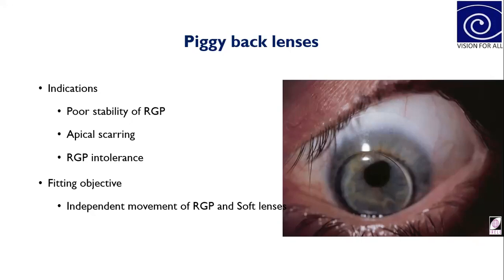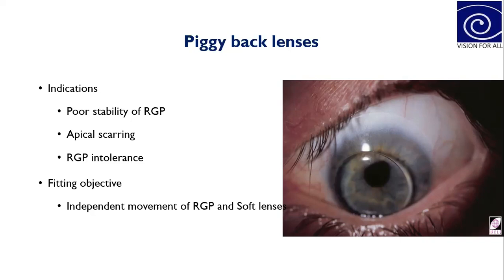So basically you are assessing the soft contact lens fitting independently and the RGP contact lens fitting independently, and then together you are assessing the fitting, and accordingly you are making decisions: okay, this parameter is for the RGP lenses, and these parameters will be for the soft contact lenses.